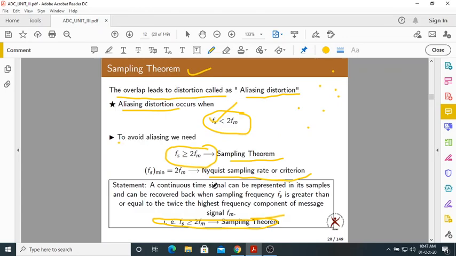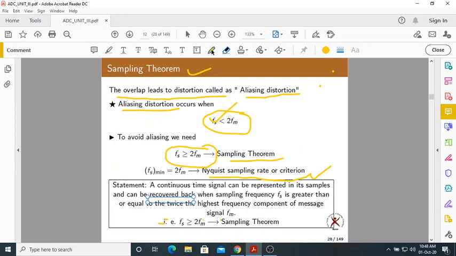Try to understand the sampling theorem very cleverly. I will tell you all these things a little later. There is something called reconstruction or recovering, and I'll tell you what exactly that is. Now, you must read this statement properly. If someone asks you to define the sampling theorem, generally people say that fs is greater than or equal to fm. Yes, it is the sampling theorem, a mathematical expression, but what the theorem says is different. You must read this statement very carefully.